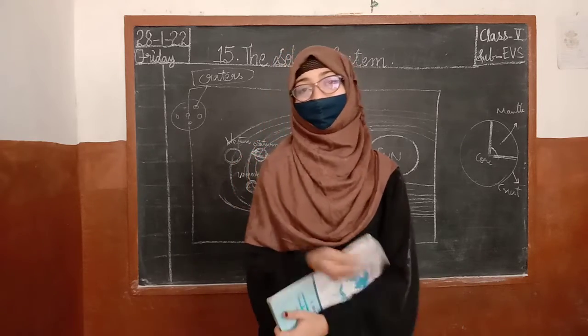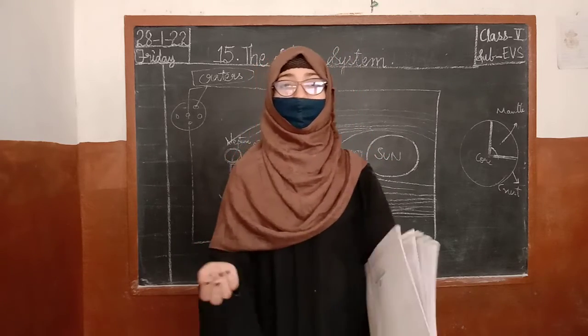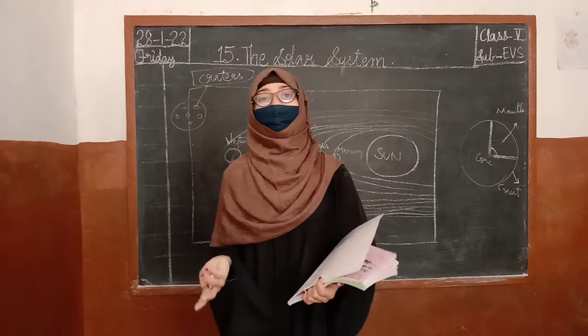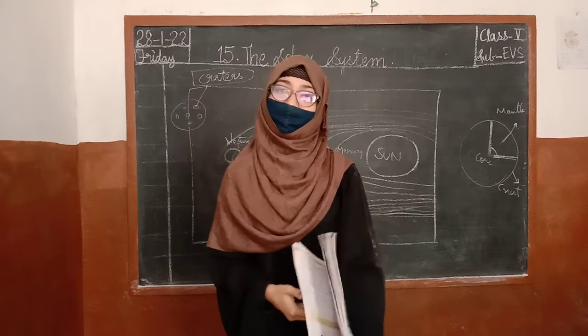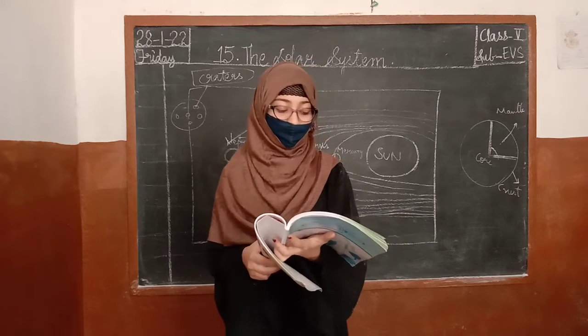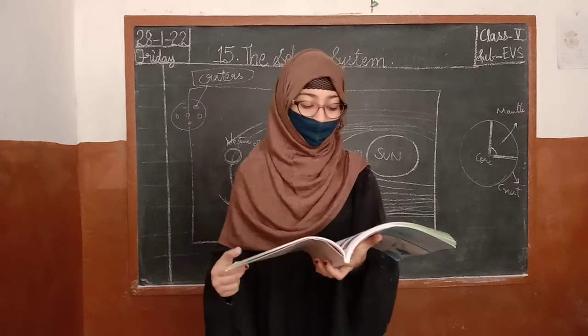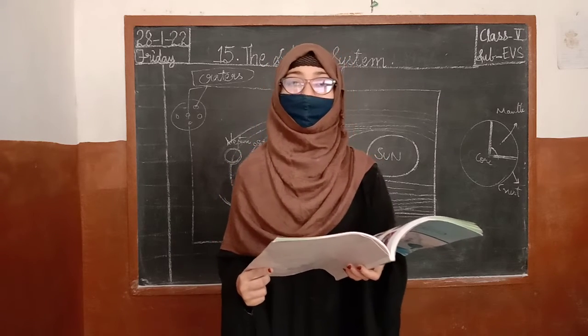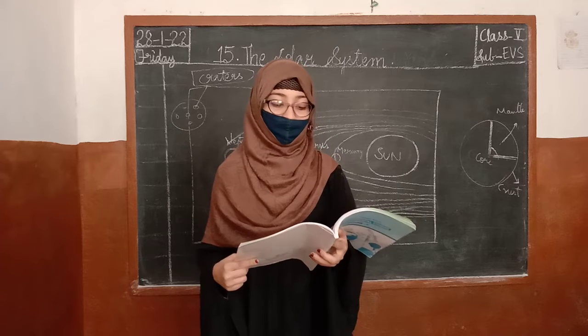What do we call the people who go to space, children? They are called astronauts. Very good. They are called astronauts. So the first Indian astronaut was Rakesh Sharma, and Kalpana Chawla was the first Indian woman astronaut to go into space.